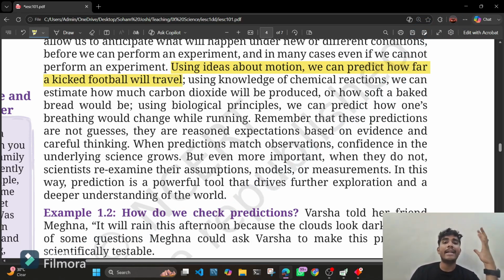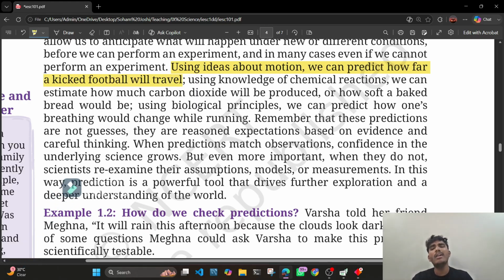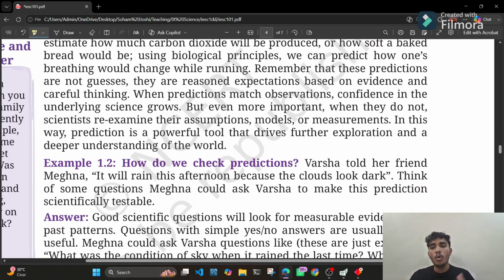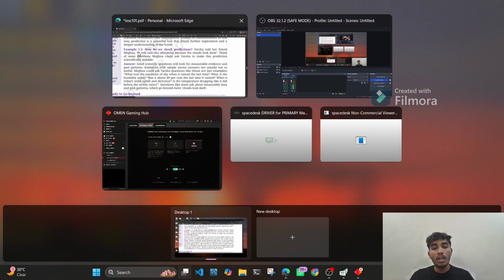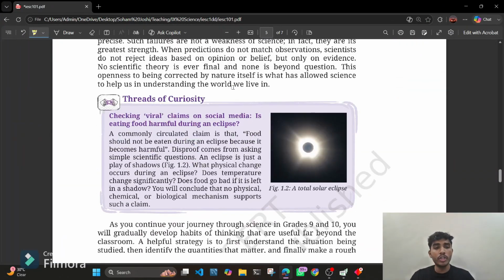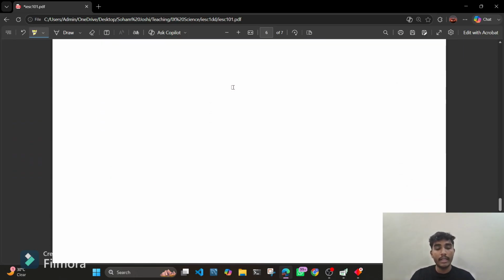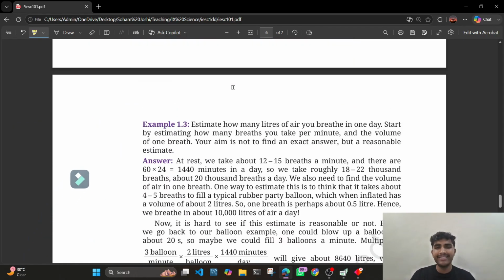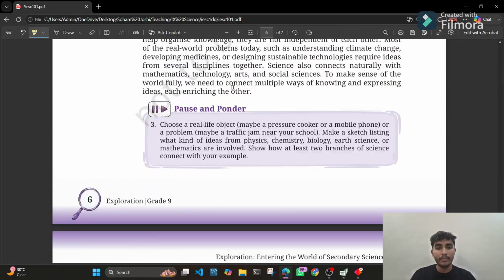I cannot randomly predict that it is like this, and this will happen, but no, that is not the case. They have reasons behind it, and over time, noticing things, noticing patterns, we come to know about all of these things. Okay, so you just go through all of these things, all of these pages. A very very small chapter it is.